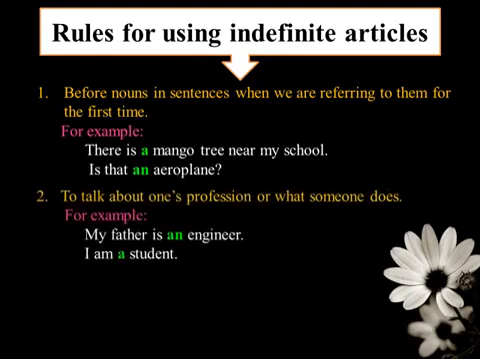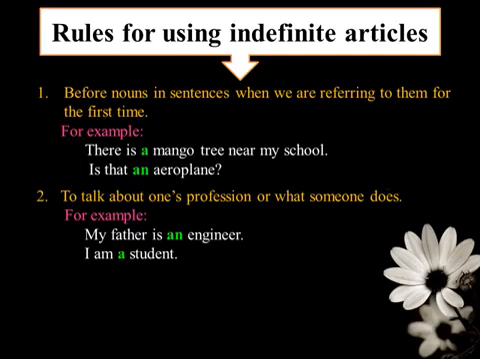The next rule is we use the indefinite article when we talk about one's profession or what someone does. For example, my father is an engineer. Children, in this sentence, we are talking about one's profession and it starts with the vowel sound. So we have to use an before it.